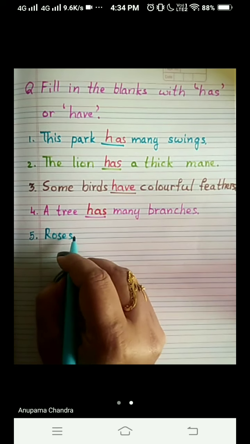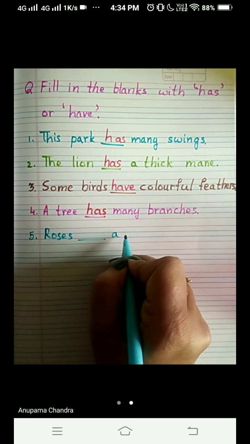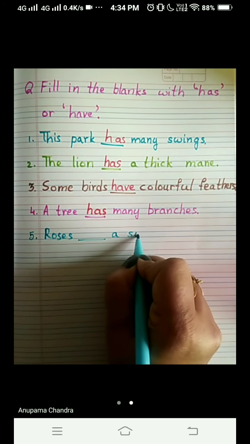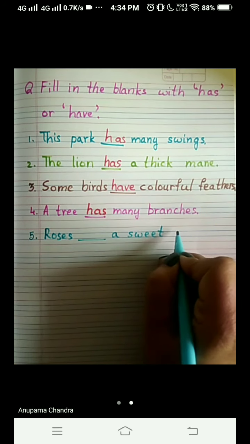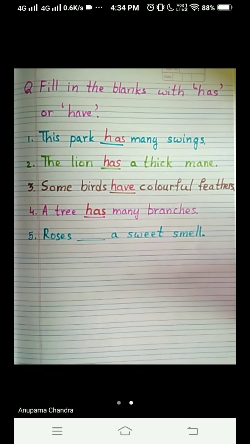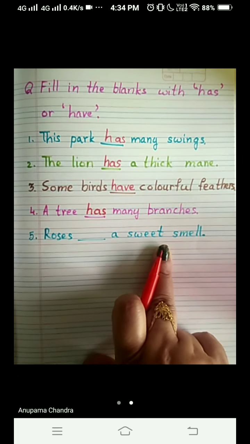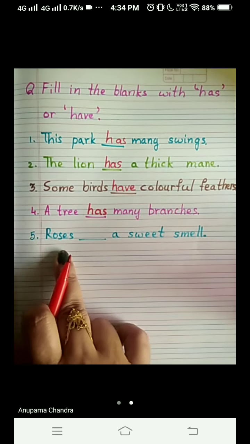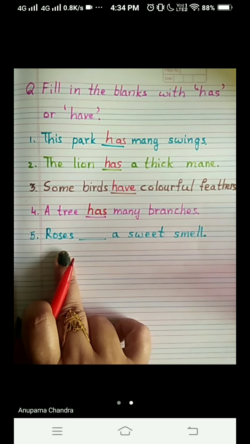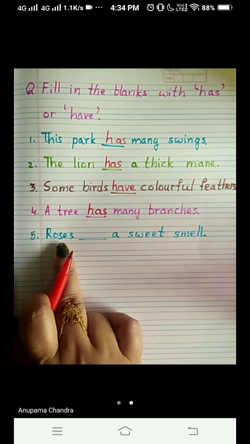And number 5 is: R-O-S-E-S, roses dash a S-W-E-E-T sweet S-M-E-L-L smell. Now again I will ask you the same question. What is our subject? What are we talking about in this sentence? We are talking about roses. And the next question is how many are there? One or more than one?